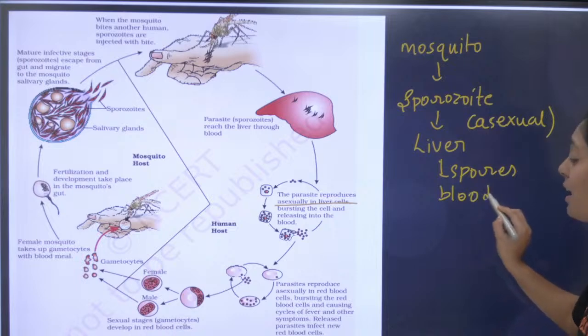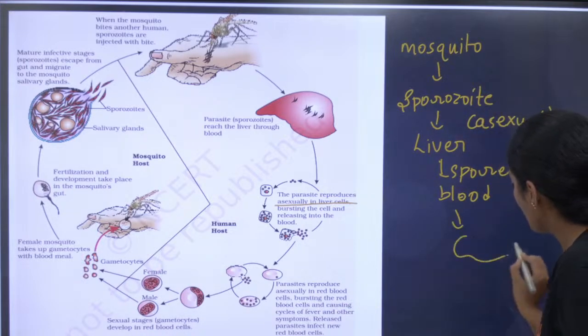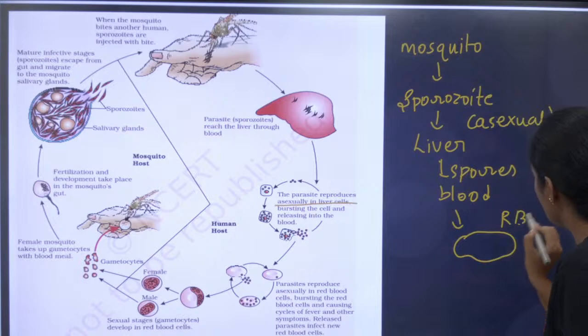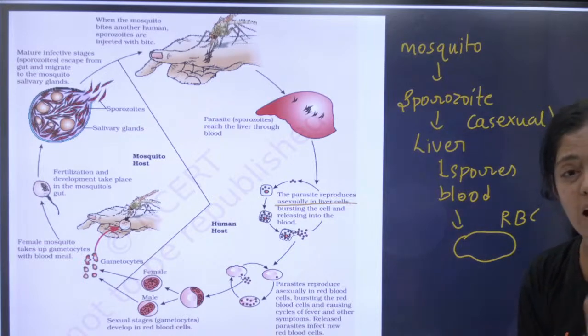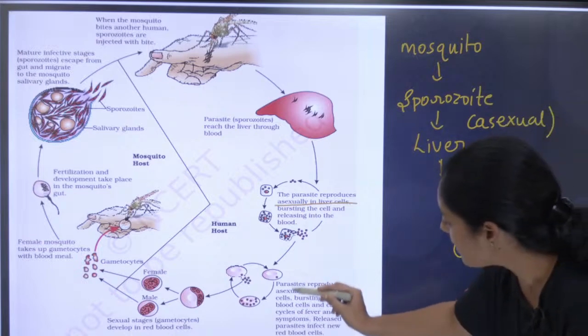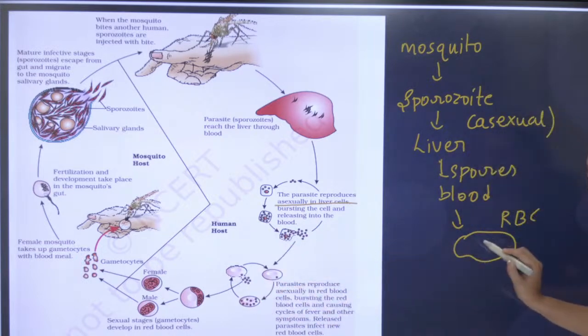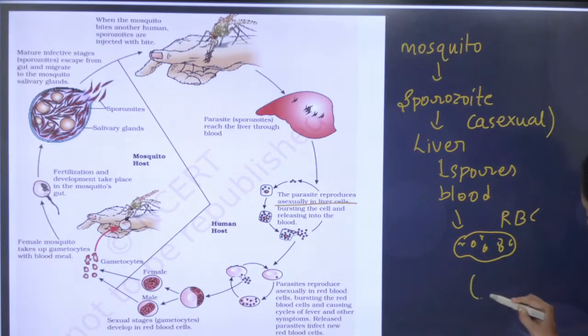Okay, blood, where do they enter, children? They are entering into your RBCs. They enter into your RBC and undergo further asexual reproduction. You can see here the parasite reproduces asexually in the RBC. Now this RBC is completely full of Plasmodium. Now this RBC ruptures and it is going to release the spores.